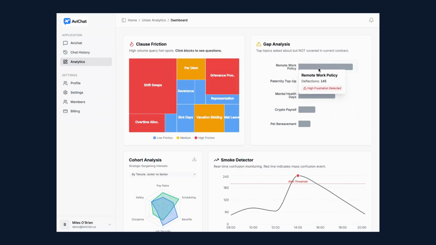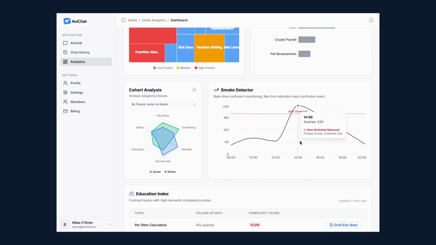Over here is the gap analysis. This tracks what members are searching for that isn't in the contract. So if a union sees things that are high interest, it could give them a clear roadmap for what to fight for in the next round of negotiations.